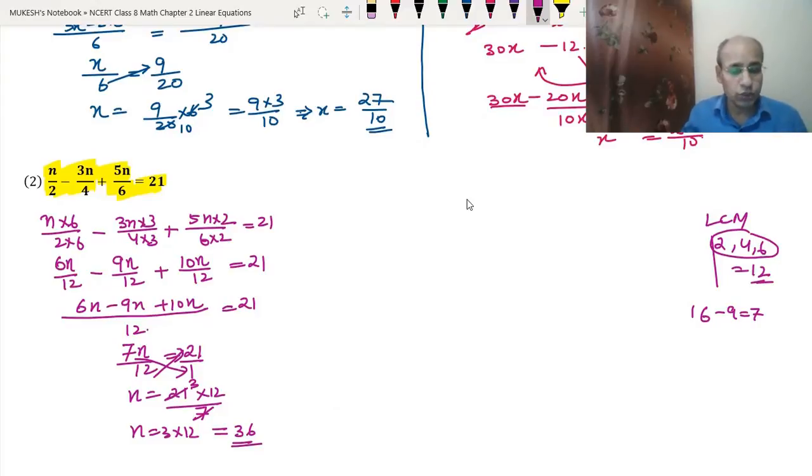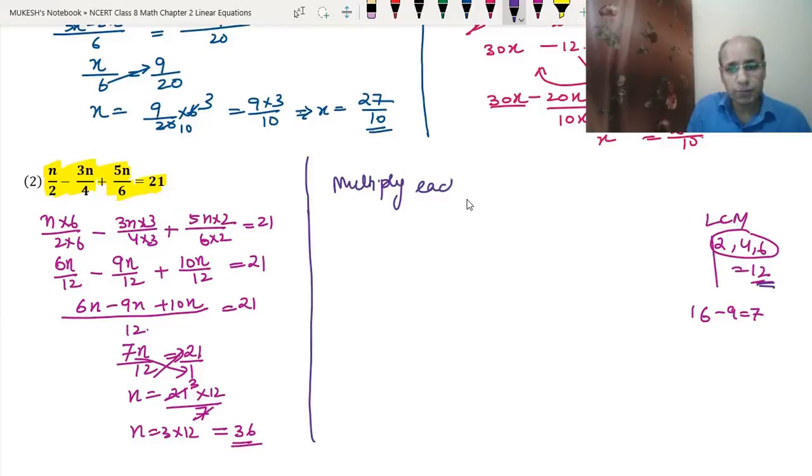I hope you would have understood this way. Now let's do some other way, the second way of doing this question. Okay. So in this way, what will we do? We have the LCM 12. So what will we do? Multiplying each term by 12. Okay. So it will be n by 2 into 12 minus 3n by 4 into 12 plus 5n upon 6 into 12 equals 21 into 12 we will do.